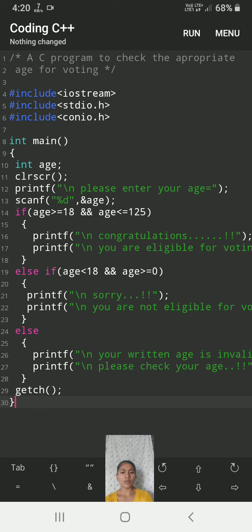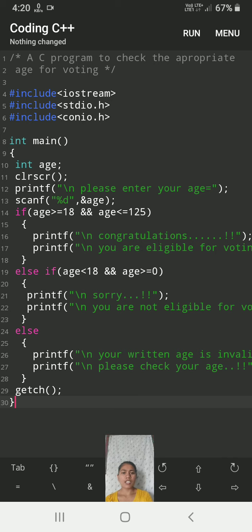Then we are to check the appropriate age for voting. We are using if else statements. In that, logical condition will be stored. If age of user is greater than or equal to 18 and less than or equal to 125, then "Congratulations, you are eligible for voting." This message will be displayed on output screen.